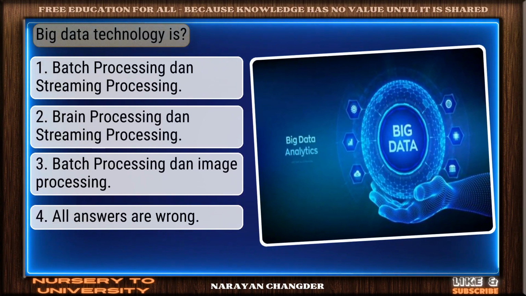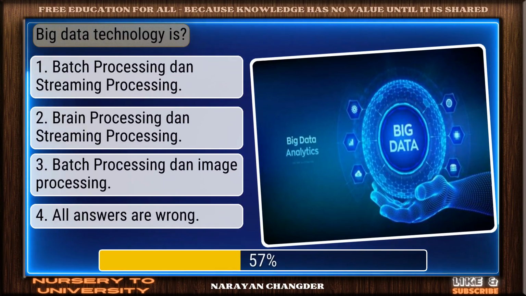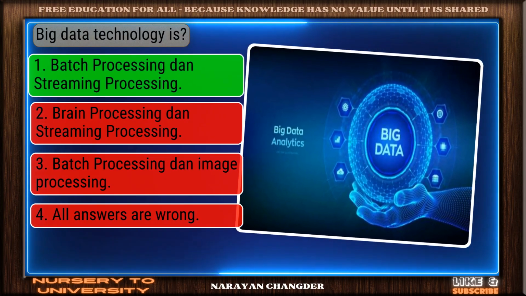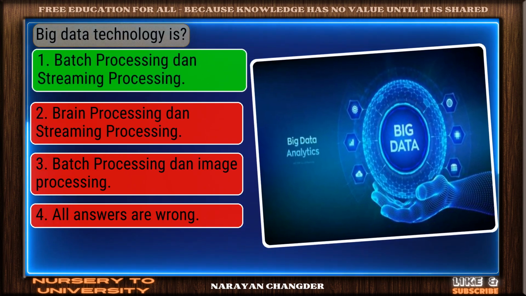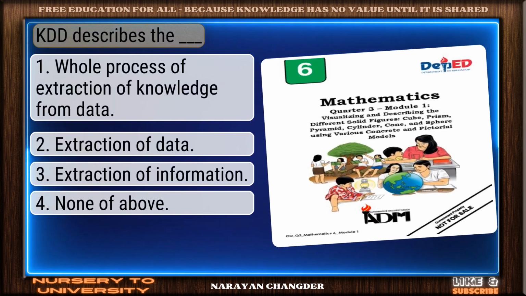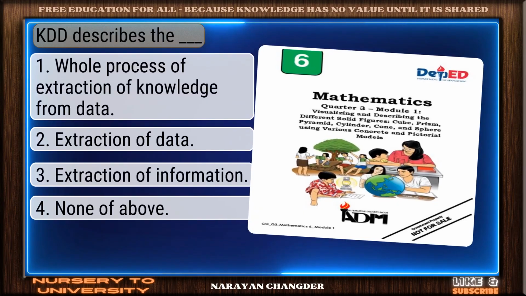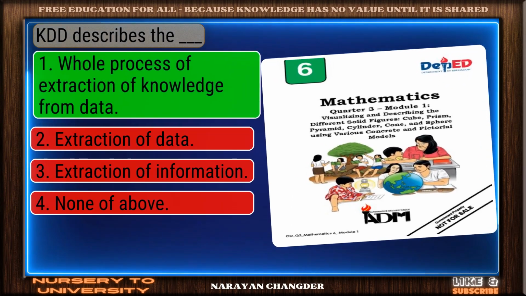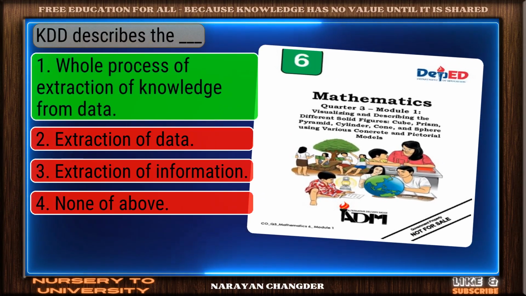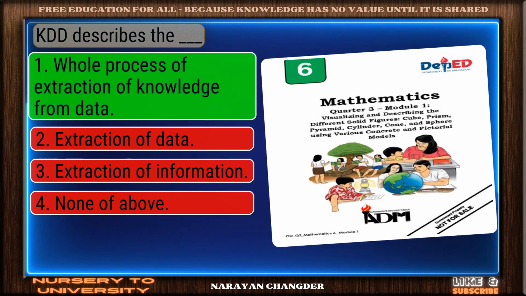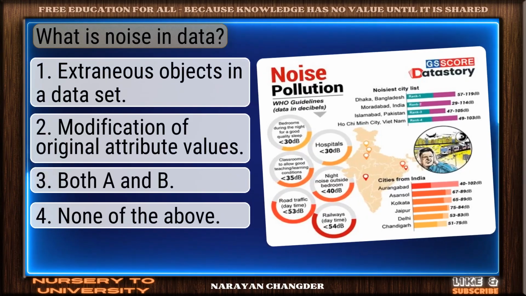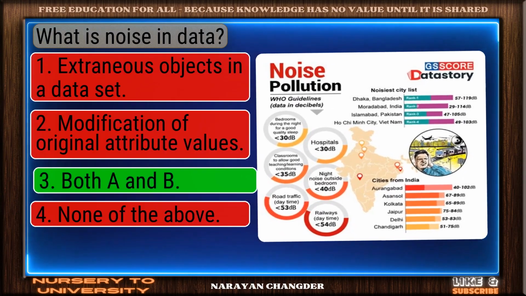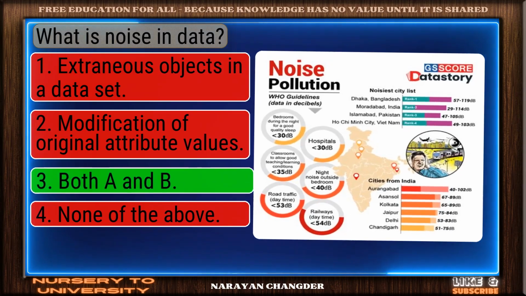Question number 64. Big data technology is? Nice selection. Batch processing then streaming processing is the correct and valid answer. Question number 65. KDD describes the dash. You chose whole process of extraction of knowledge from data, and it is correct. Question number 66. What is noise in data? Both A and B is true.